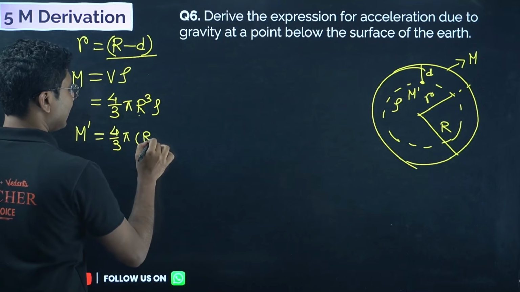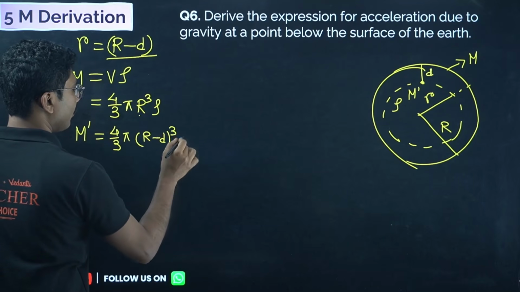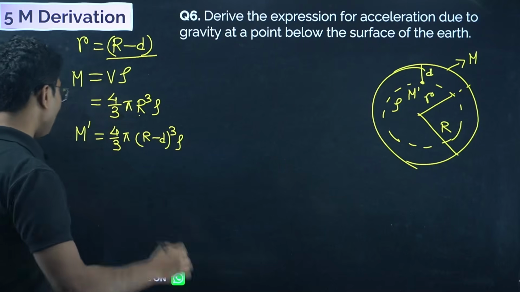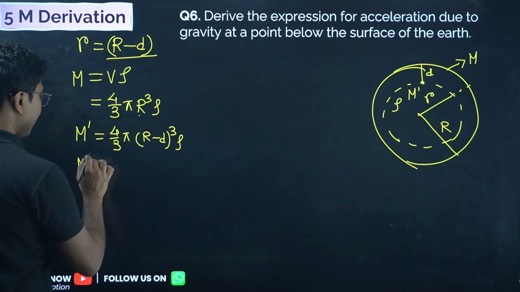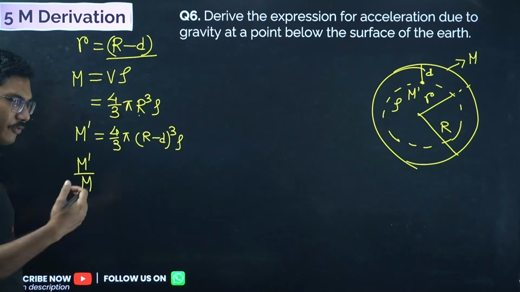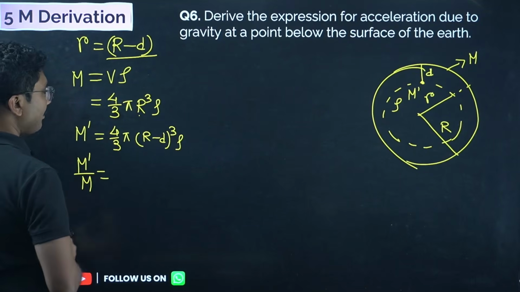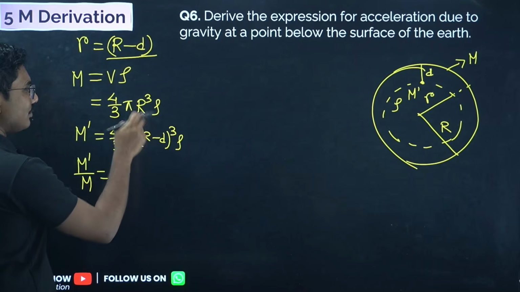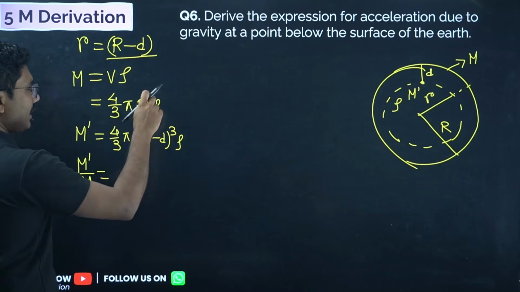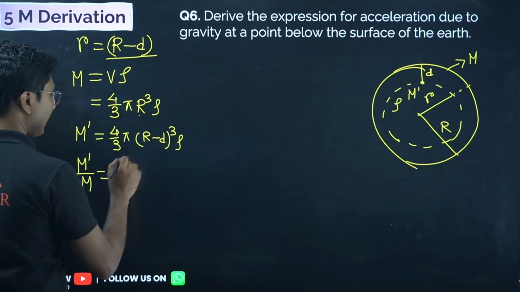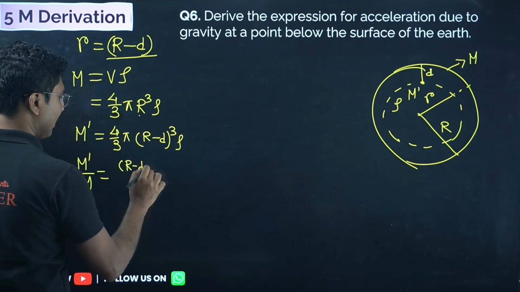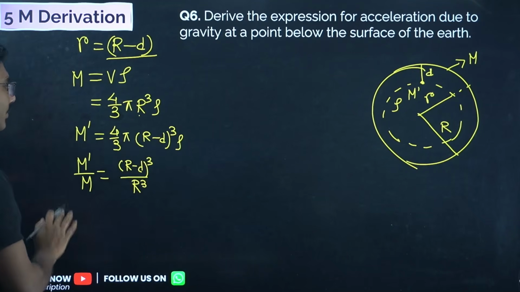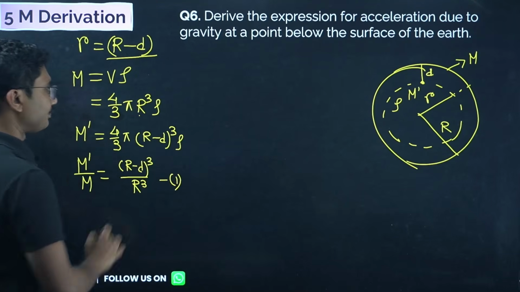So (r minus d) whole cube rho. So we have found these two masses. And one more thing that we have to do, we have to find the ratio of capital M by small m for our own purposes. So capital M by small m will be given by, everything will be cancelled except these two r's. 4/3 pi, 4/3 pi, rho will cancel, only you will get (r minus d) whole cube by r cube. We will use it at a later stage. Keep it over here. So mark it as equation number 1.